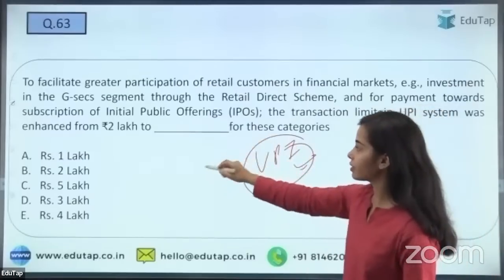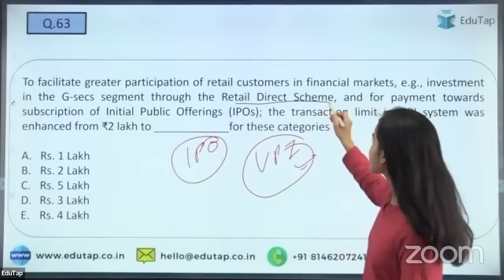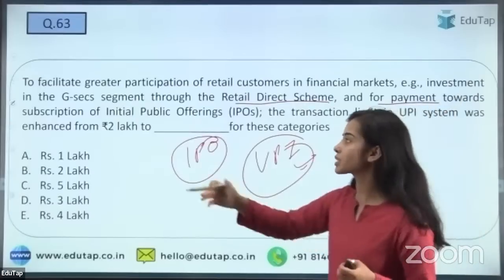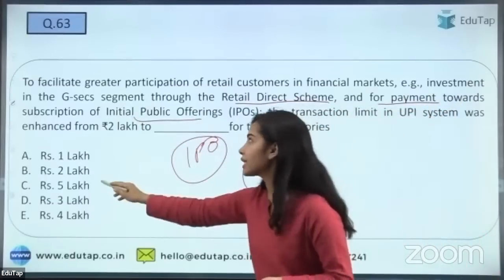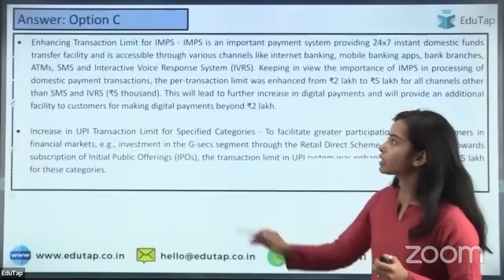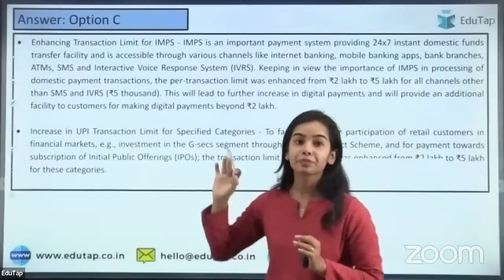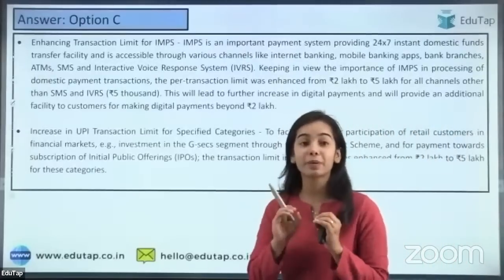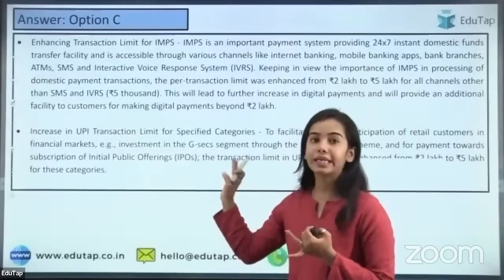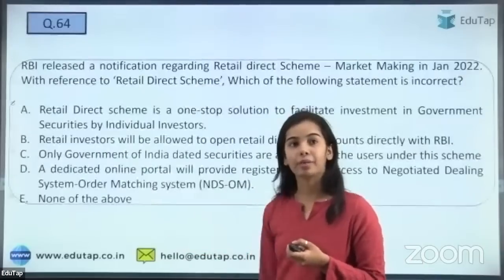The limit for the retail direct scheme and for payment towards subscription of the IPO has been increased from 2 lakh to, yes, I'm getting the right answer, 5 lakh. For IMPS also the limit has been raised from 2 lakh to 5 lakh. For UPI also, specifically for the IPO and the retail direct scheme, the limit has been increased from 2 lakh to 5 lakh.